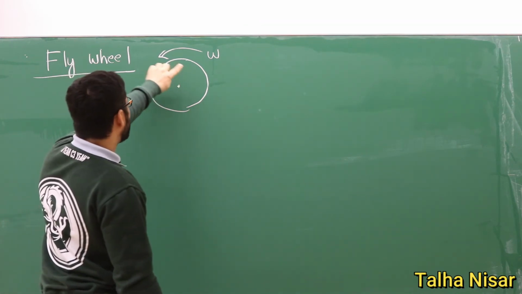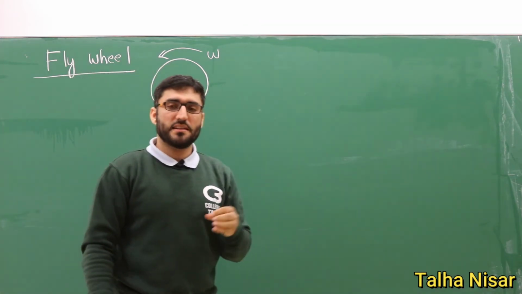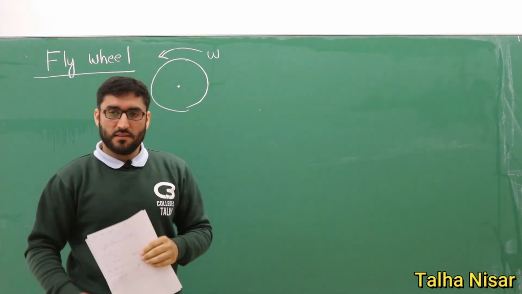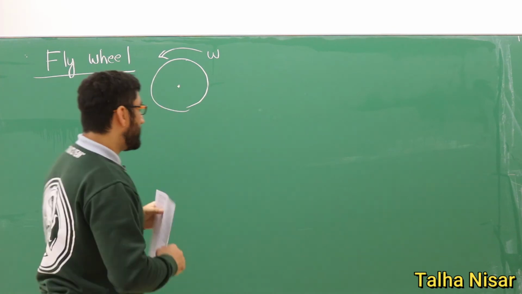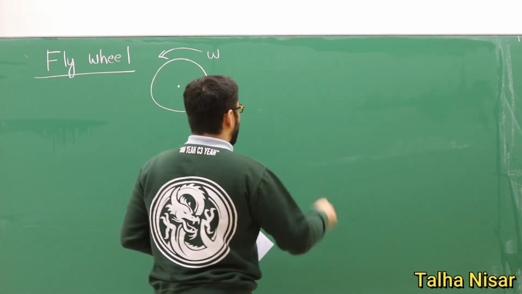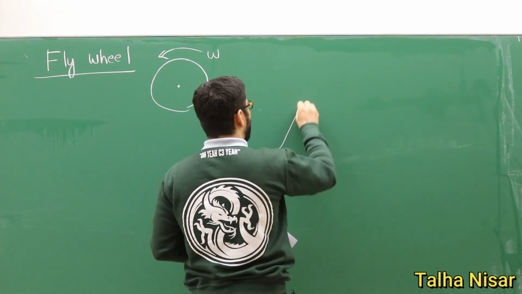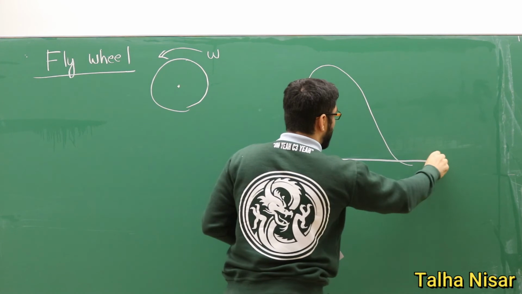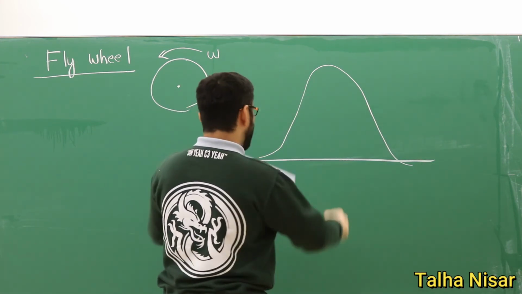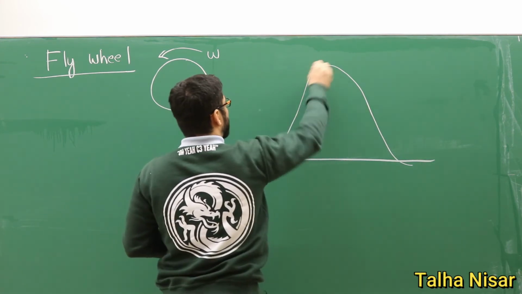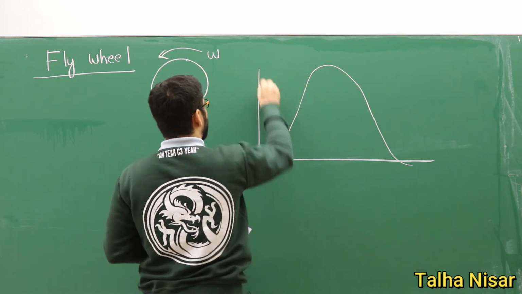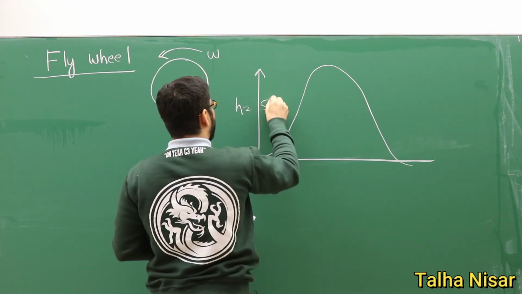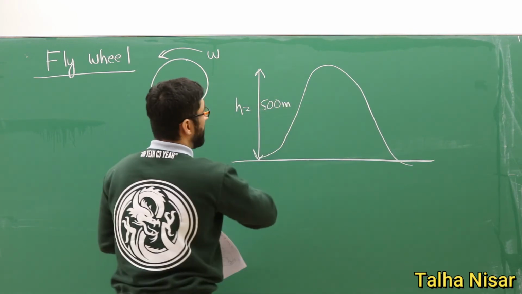So we want to know if the kinetic energy of the spinning disk can be converted to other forms of energy, or if there is any way we can harvest this energy. So for example, to explain this, we have a mountain. So this is the surface of the earth, and this is the top height of the mountain here. So the height here is equal to 500 meters, which is half a kilometer.